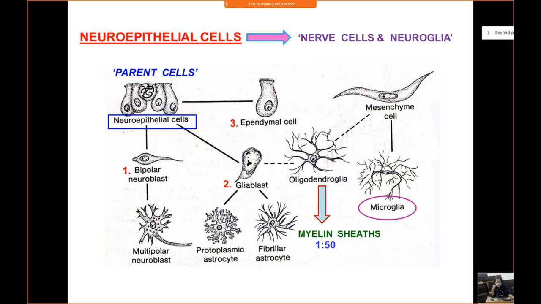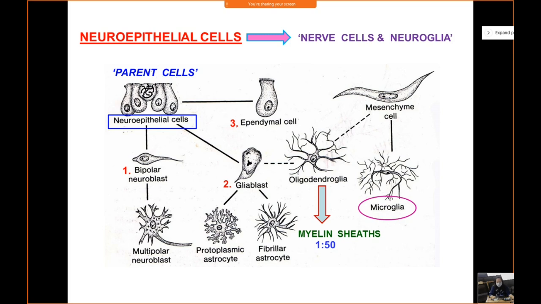Now microglial cells are not derived from glioblast, but they are derived from vascular mesenchymal cells. That means from monocytes. So you know that monocyte is a cell component of the blood. Right? So microglial cells are derived from vascular mesenchyme cells, which are the precursors of the monocytes, and these monocytes will form the microglial cells.